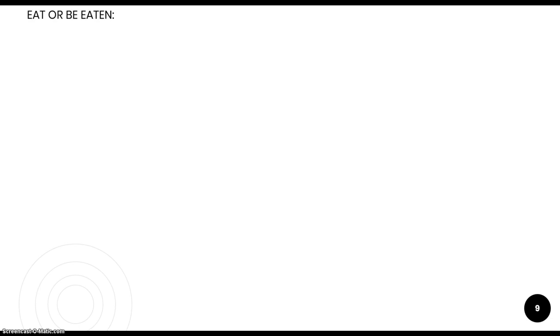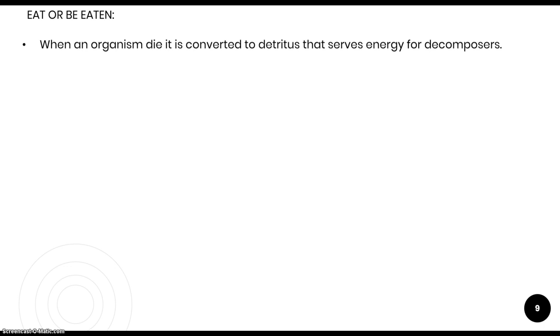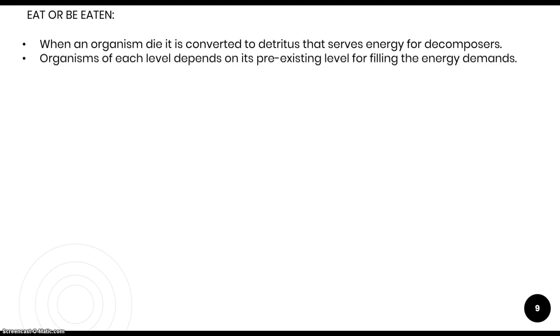Next comes the continuation of the previous slide. What is being written out here? When an organism dies, it is converted to detritus that serves as energy for the decomposers. I have said previously also that whenever an organism dies, the energy that is present inside those organisms is taken up by the decomposers. Organisms of each level depend on the pre-existing level for filling their energy demands.